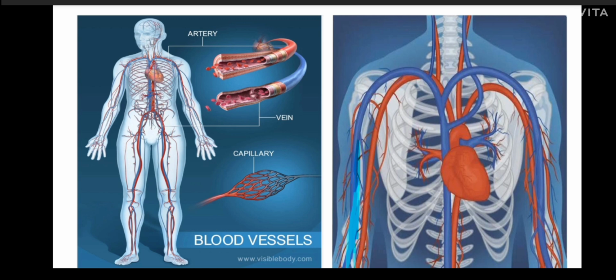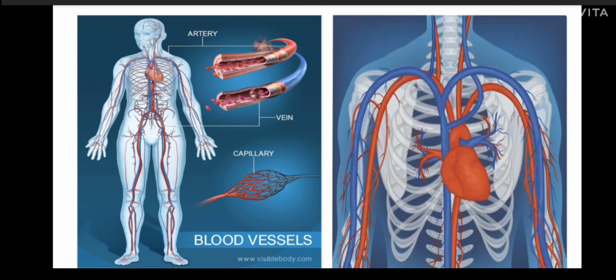What are capillaries now? Capillaries will supply the materials to the cells. Okay, what the capillaries will do? They will supply the materials to the cells, and here the arteries will split into thin fine tubules called as capillaries.